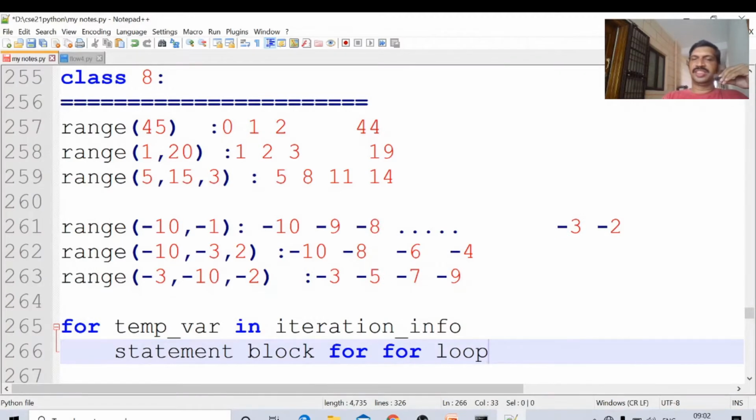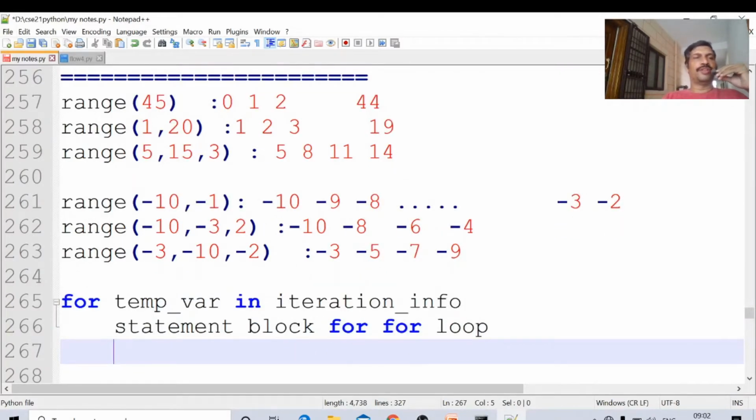This is the syntax for the for loop. For temp variable in iteration info, generally we will write the range function here. Then the statement block of the for loop. This is the syntax of the for loop.